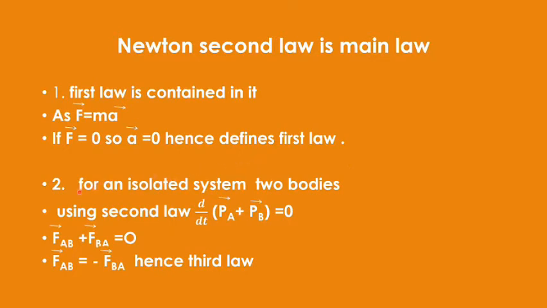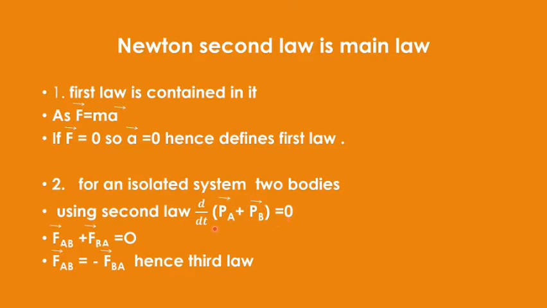Similarly, if you want to say that the third law is contained in the second law, then you have to say that for a system of two bodies, say one is body A and the other is body B, and both are coming in contact. And for this system, if I say that no external force is applied again, then you can write that d by dt of PA, the rate of change of momentum in the first body, plus the rate of change of momentum in the second body, equals 0.